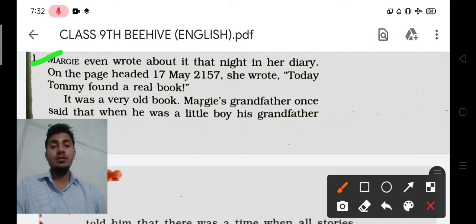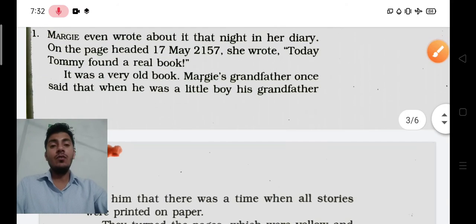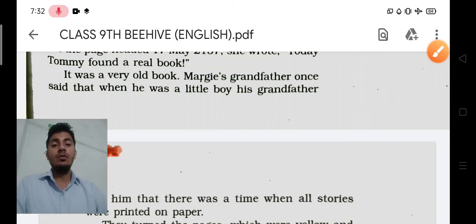Okay, after that, it was a very old book. The book that she found that day was a very old book. Margie's grandfather once said that when he was a little boy, his grandfather told him something. You can understand that the book she has at that time was the book of her grandfather. So it was a very old book.